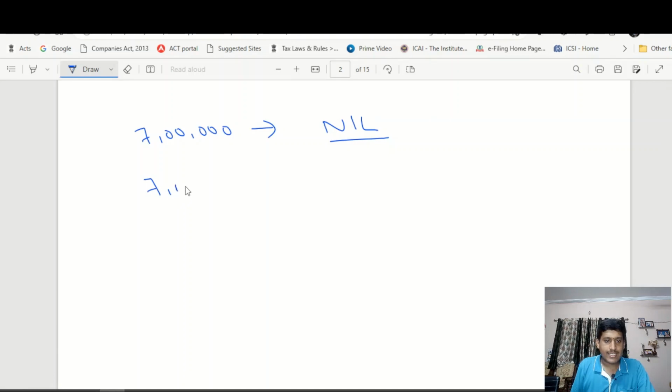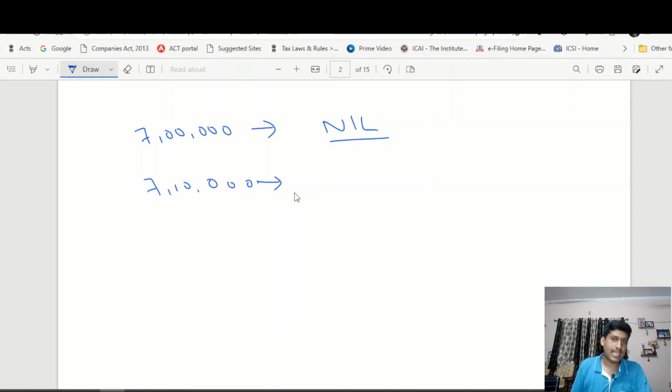Let us say another person earns an income of 7 lakh 10,000. Just 10,000 above 7 lakhs. The 87A rebate is available only if taxable income is not more than 7 lakhs. A person earning 7 lakh 10,000 will not get the benefit of rebate under section 87A. So we will need to calculate the tax on the 7 lakh 10,000 and pay our taxes.